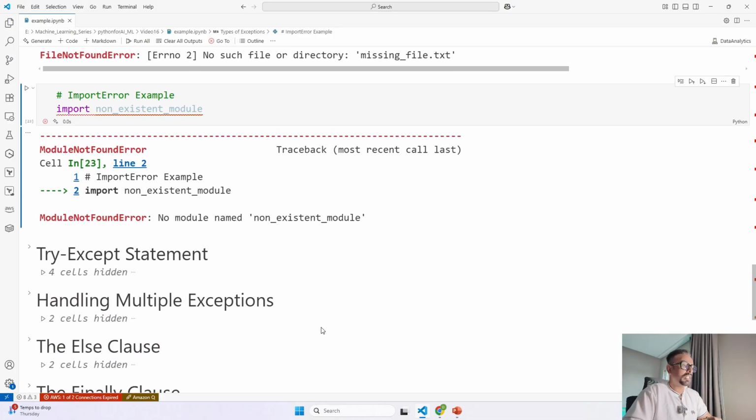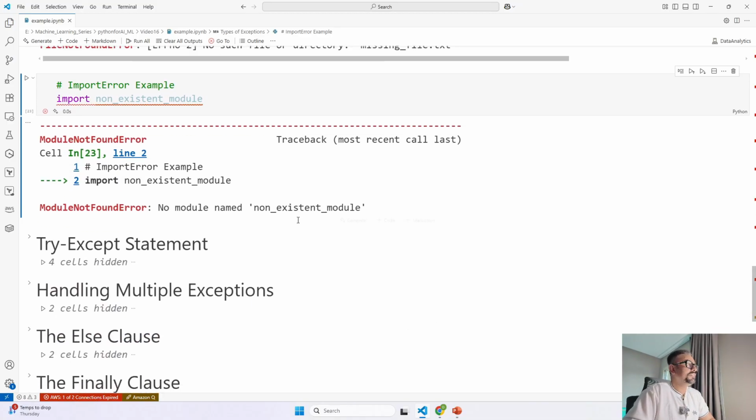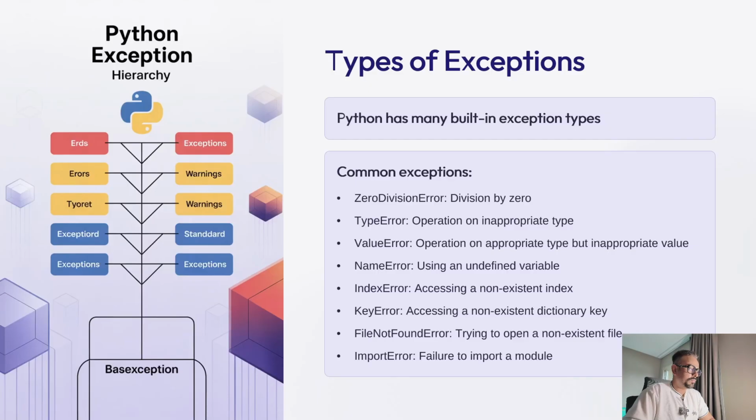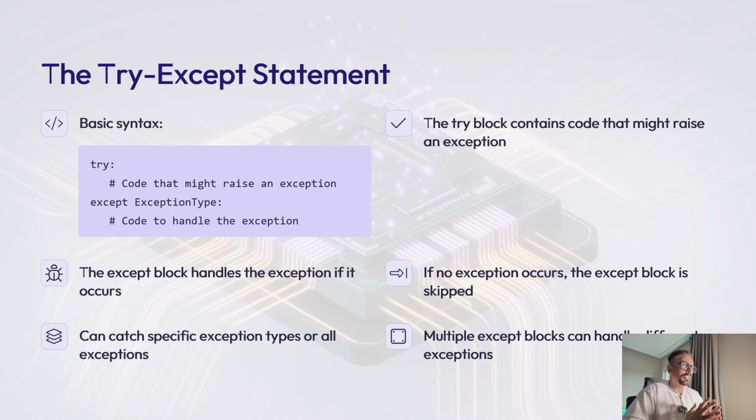Okay, so these are the different kinds of exceptions which are already available in Python. Now let's talk about the try except statement in Python for handling exceptions. This basic structure has a try block containing the code that might raise an exception that we are aware of, followed by an except block that executes when an exception occurs.